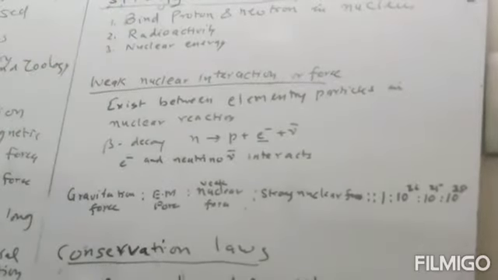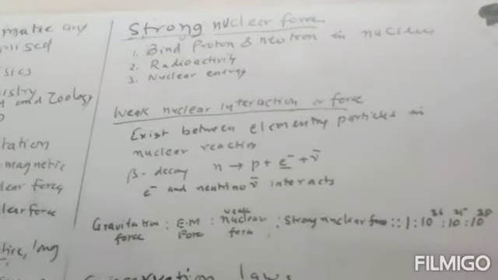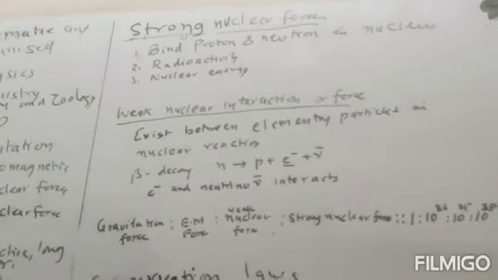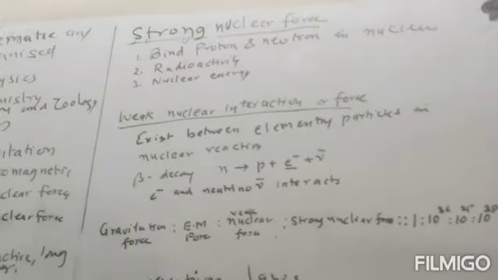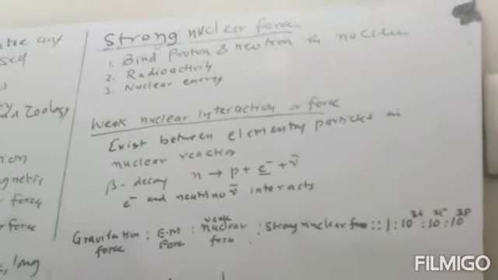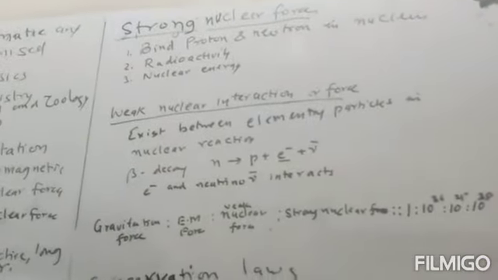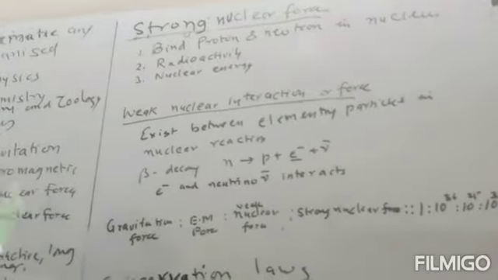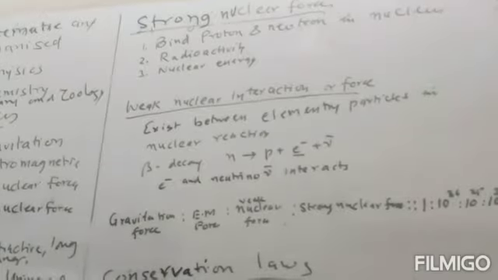If we take the force between two protons or two neutrons as gravitational, then gravitational force is very weak. It's the weakest force. And since protons are positively charged, there is electrostatic force, but there will be repulsion between the two protons, so the nucleus cannot be formed. So we cannot explain the formation of the nucleus by the gravitational force and the electromagnetic force. It is due to the strong force, which is the nuclear force.